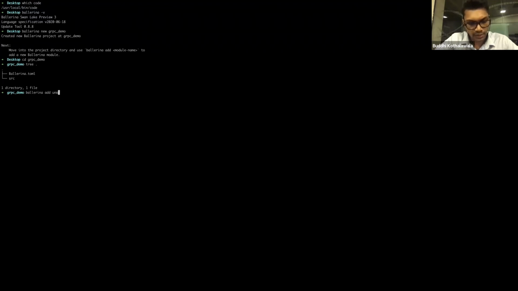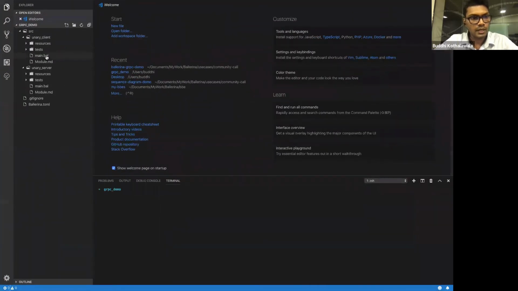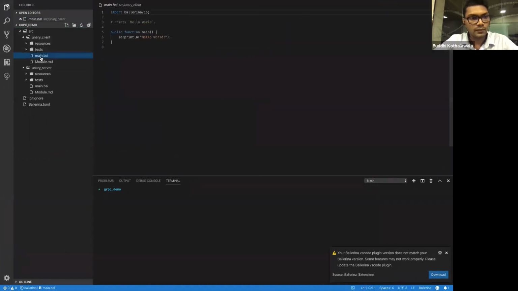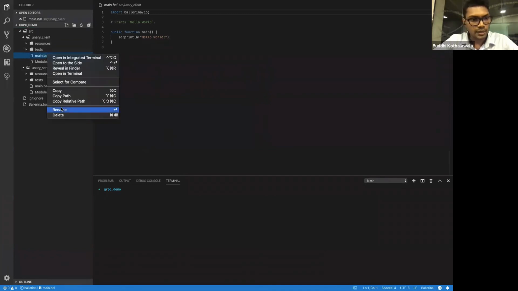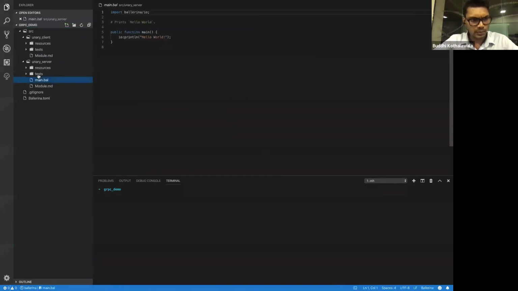I would name one Unary server, and I'll name the other one Unary client. During this demonstration, I'll use VS Code as my primary editor, so I'll start this project with VS Code. Here you can see that it created Unary client and Unary server. By default, it creates this main function, but since we are generating this Ballerina code from a protobuf file, we don't need this anymore.